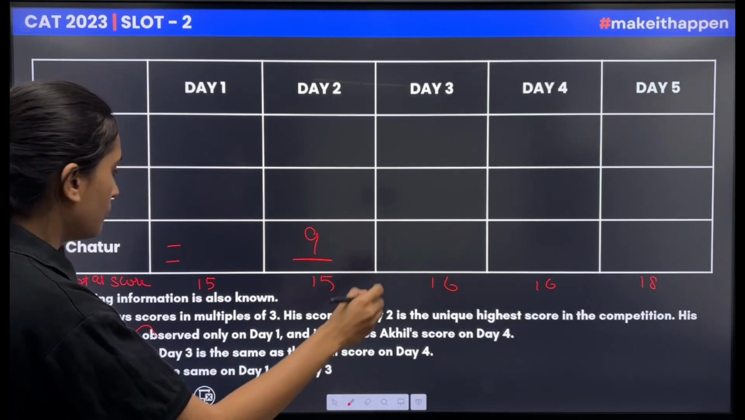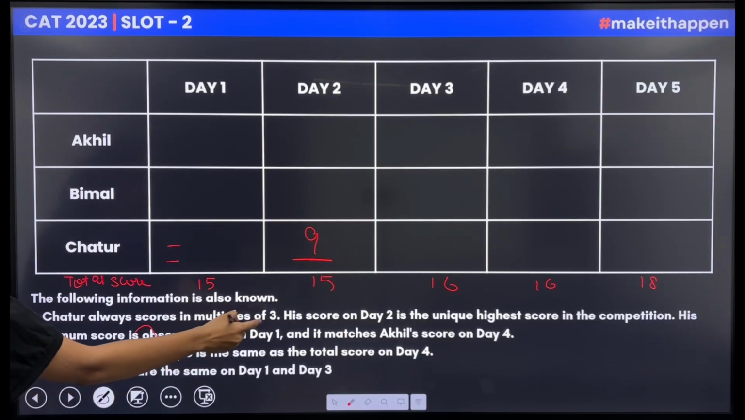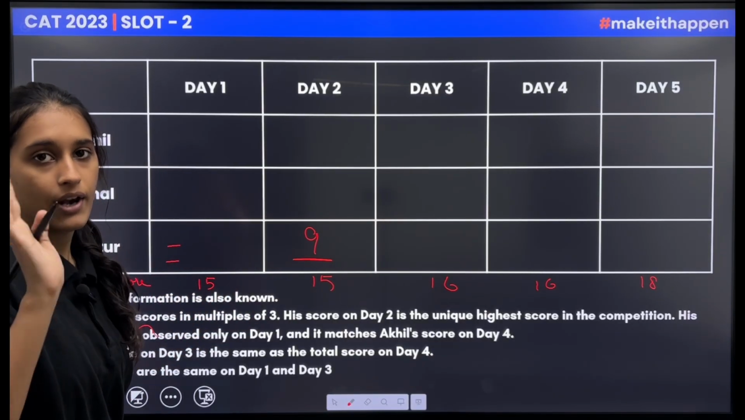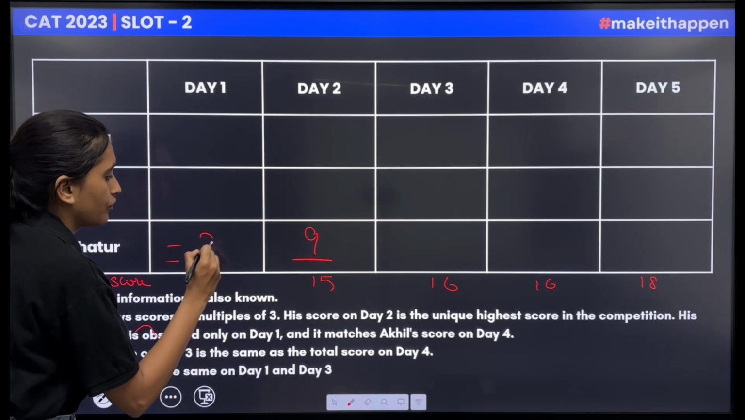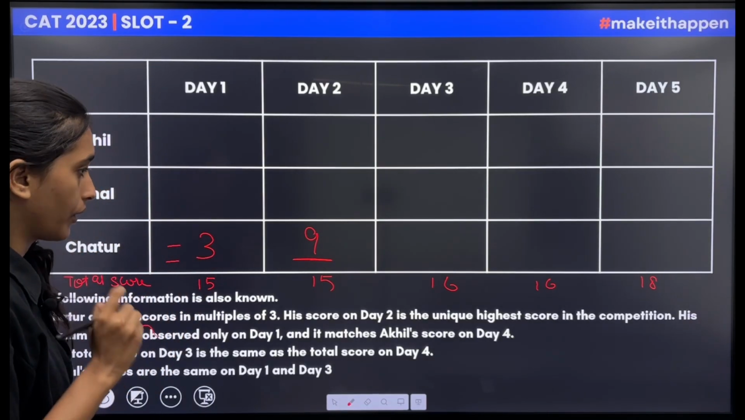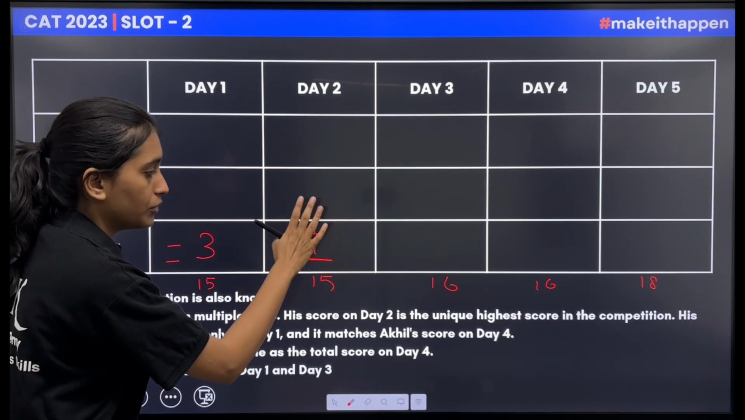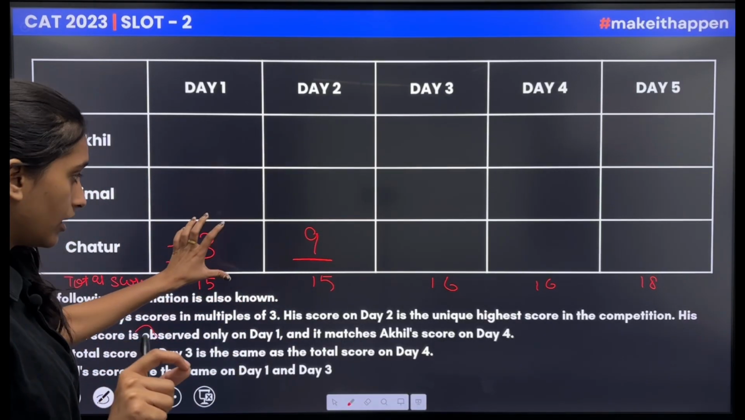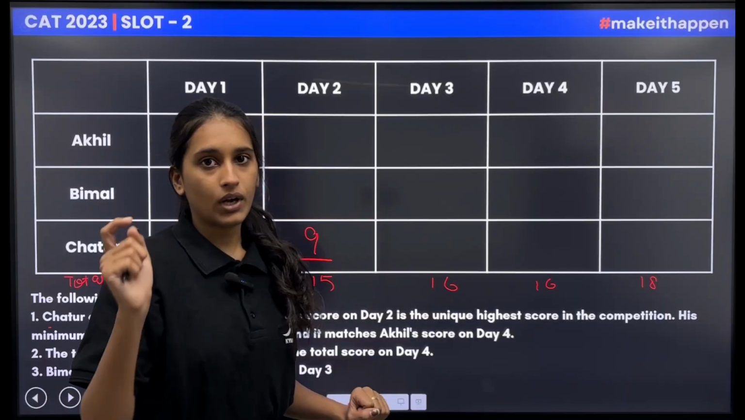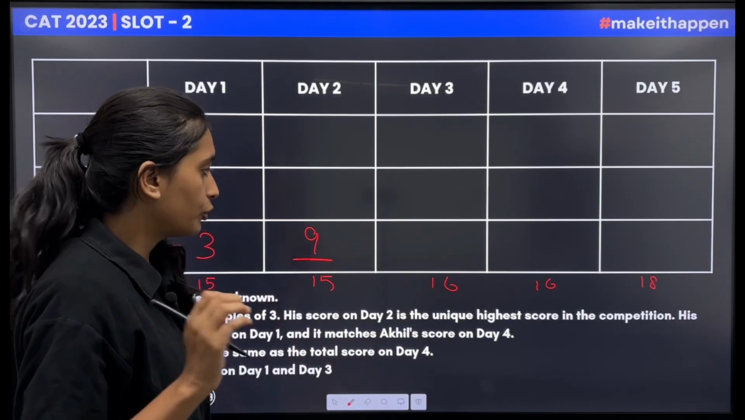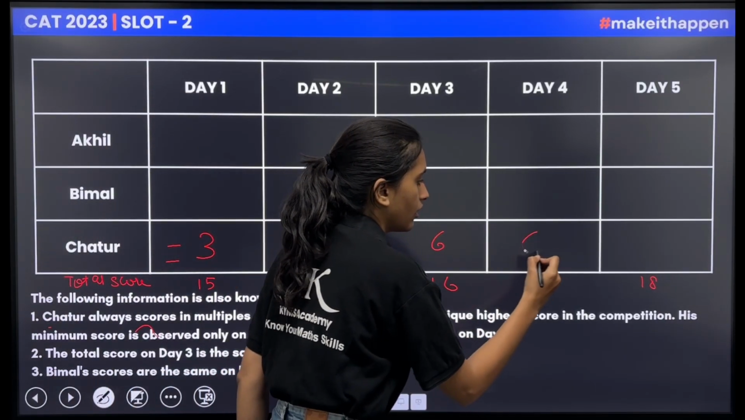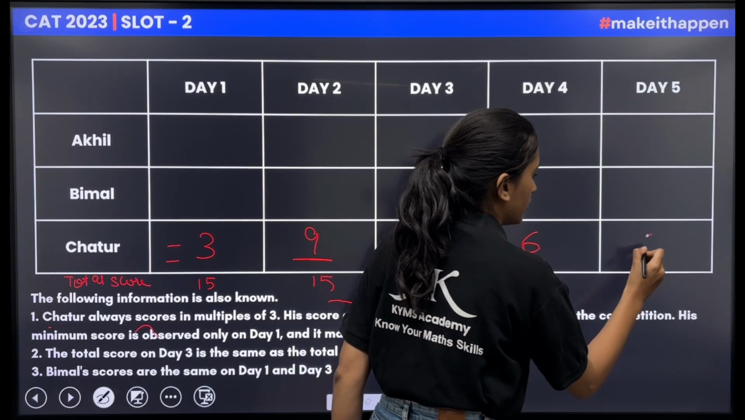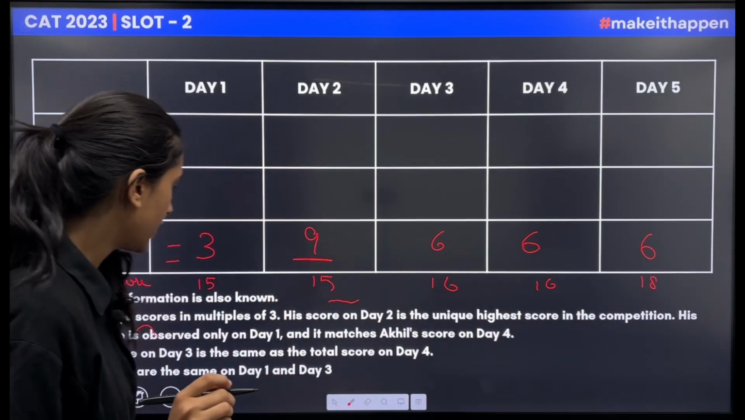Now his minimum score is observed on day 1. Minimum score and a multiple of 3 would be none other than 3. Now if he scored a unique highest score over here and minimum multiple of 3 over here, then among 1 to 9 the only multiple left would be 6. So here he will score 6.